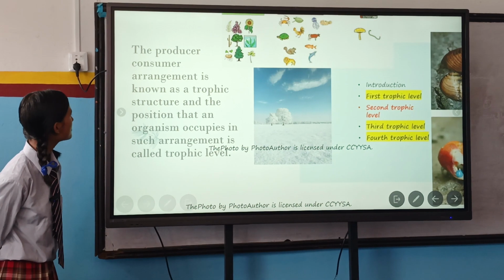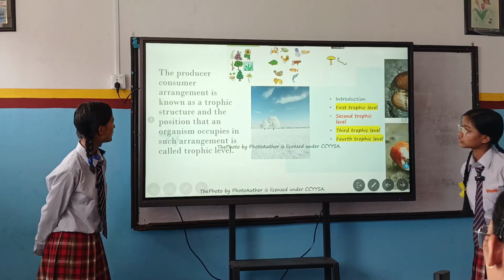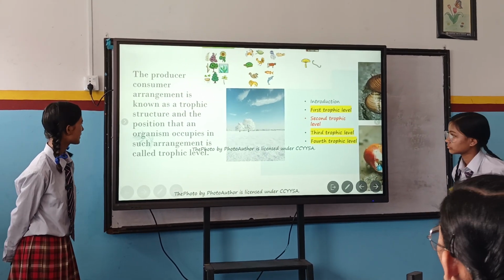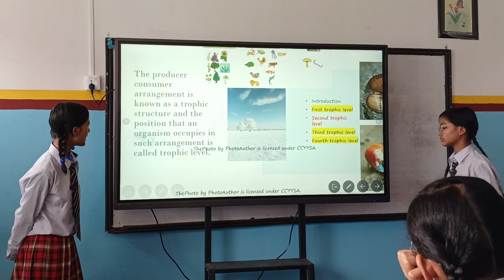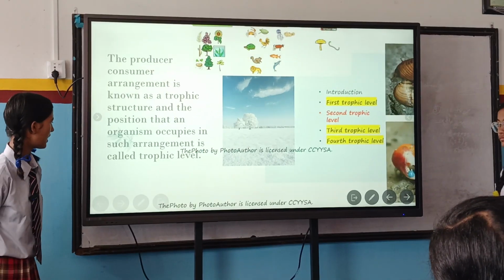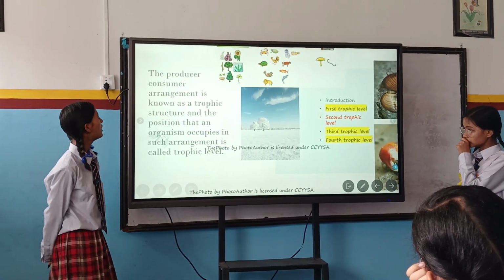The producer-consumer arrangement is known as a trophic structure, and the position that an organism occupies in such an arrangement is known as trophic level.